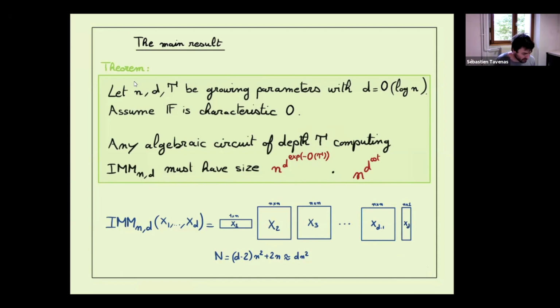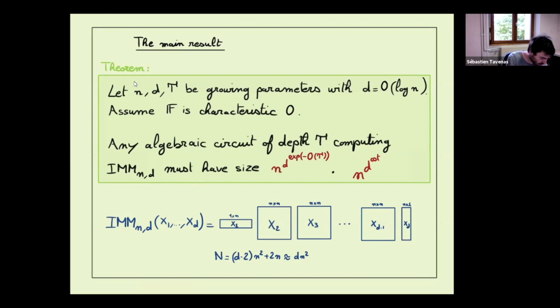First thing, it's just to recall what is IMM. So IMM is just the product of matrices. If we consider matrices, for the first one we take a row, for the last one we take a column, and we take the product. If in each cell we put a different variable, we see that the output is just a 1-1 matrix, so we can say it's a polynomial in all these variables. It has degree d, the number of matrices, and the number of variables is roughly d times n squared, where small n is the width of the matrices.